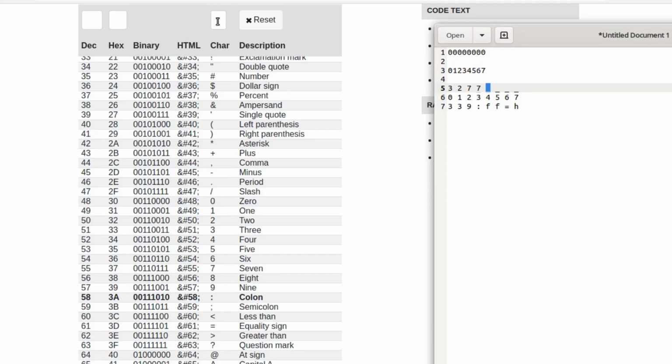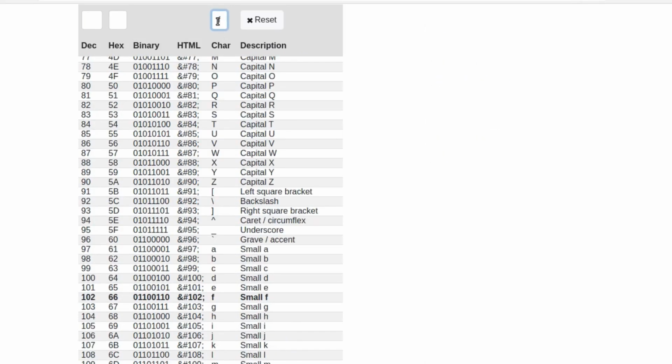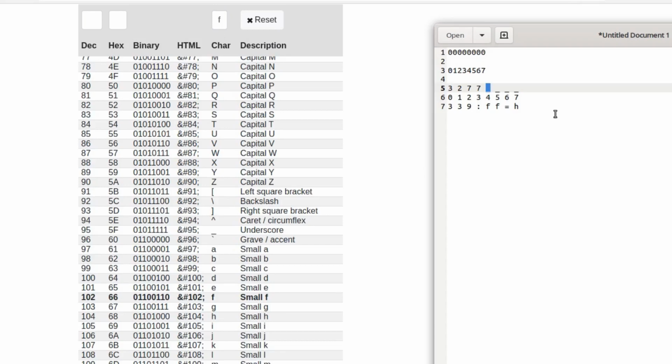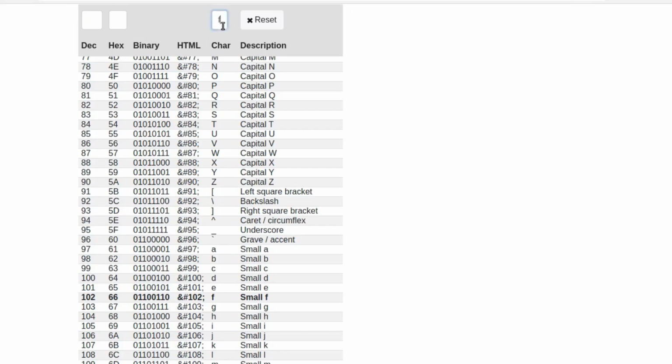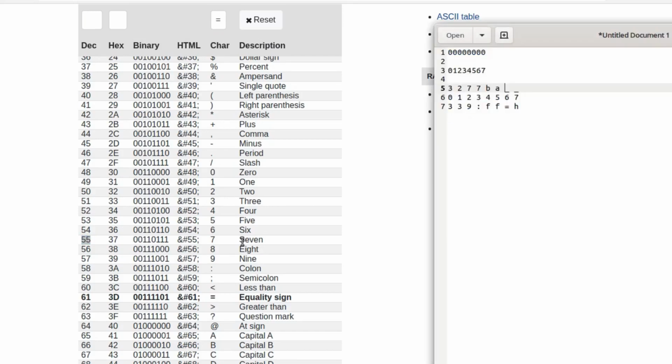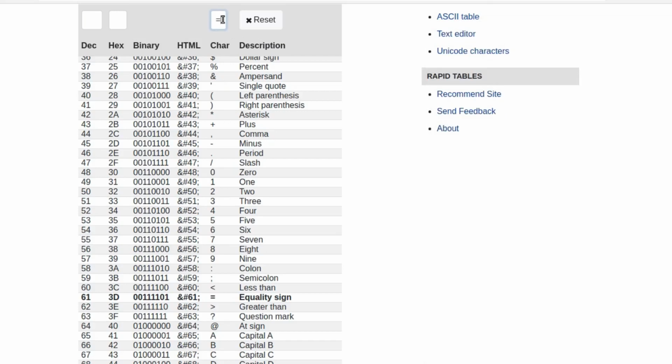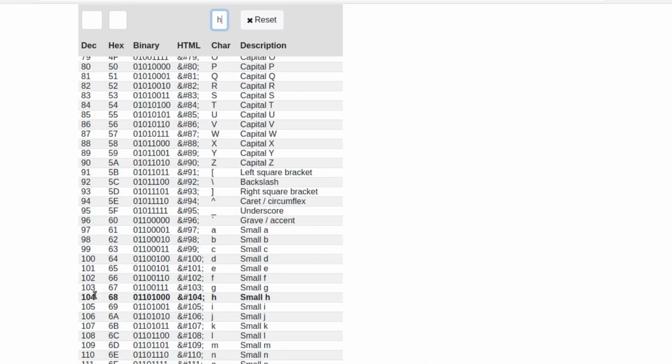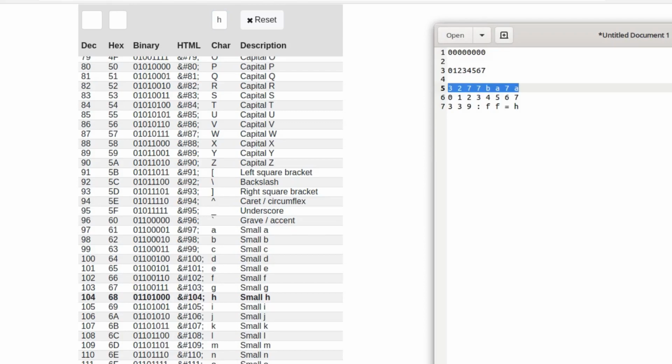Similarly for F. F shifted 4 characters backward: F is 102 minus 4, 98. So it would be B. Then 5 characters, it would be A. Equal to, shifted 6 characters: equal to is 61, shifted 6 characters is 55. It would be 7. H shifted 7 characters: H is 104, shifted 7 characters is 97. It should be A. So this should be the password.